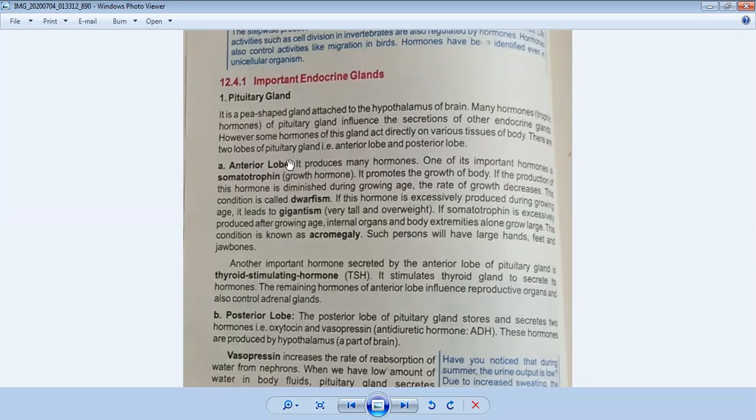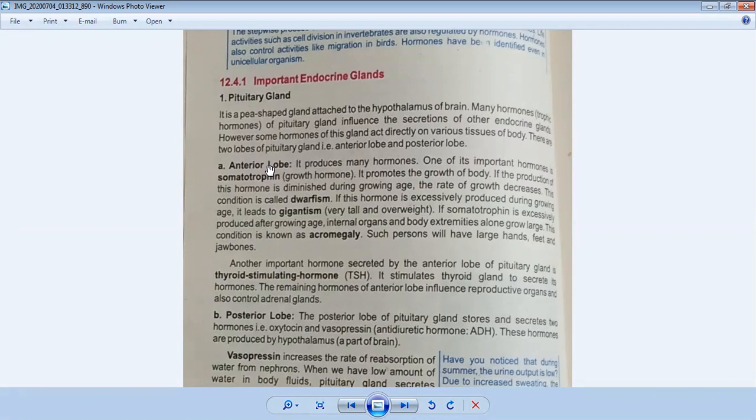So what is in the anterior lobe? Somatotrophin is present, and dwarfism, gigantism and acromegaly. We will discuss these terms in the anterior lobe. The pituitary gland consists of two lobes, anterior and posterior. So first I will discuss with you the anterior lobe.